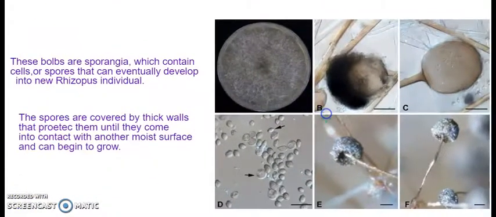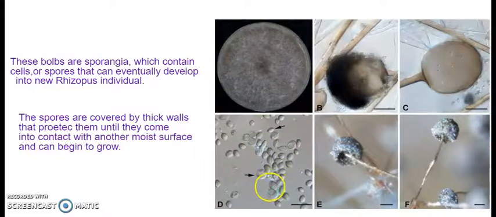So now what happens? Normally the thread-like structure looks like this. Gradually, when we magnify it further, we can see the blob-like structure. The blob-like structure has tiny spores in it, which are these tiny structures. These spores are tightly packed inside the blob-like structure, and each tiny structure is called a sporangium.